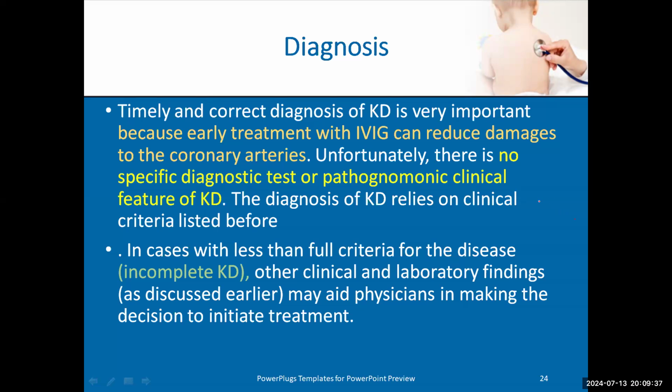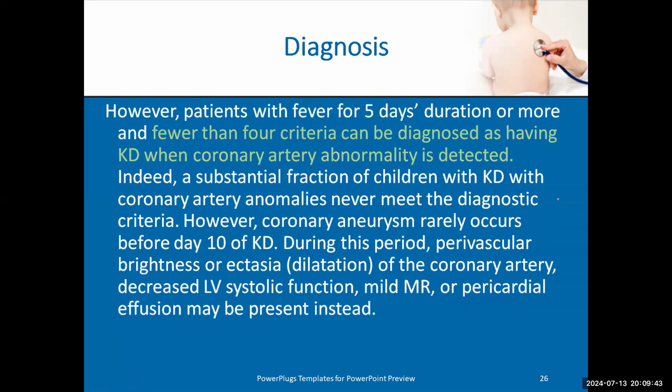So we need not to miss any Kawasaki disease. The term atypical or incomplete Kawasaki was put so as not to miss any patient suspected of having Kawasaki disease.